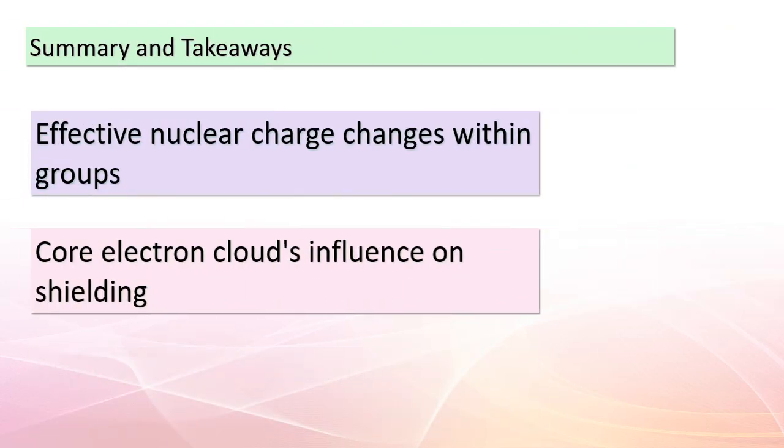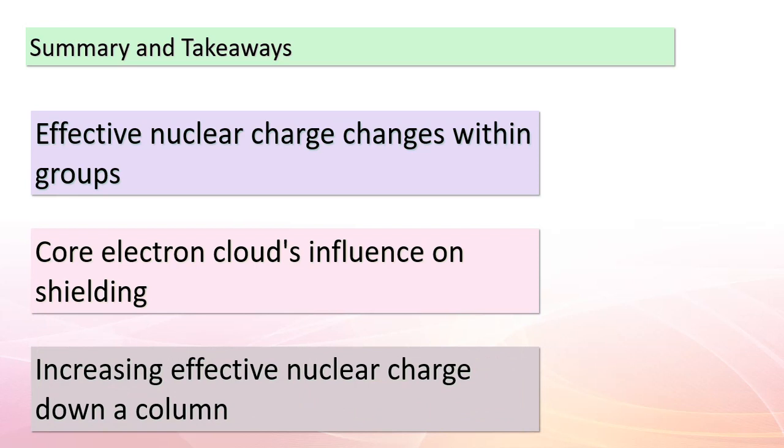Marvelous insights, my brilliant learners. Let's recap our journey through the concept of effective nuclear charge within groups of elements. We've discovered that as we move down a column, the effective nuclear charge experienced by valence electrons changes, but with less variation compared to changes across periods. This change is influenced by the core electron cloud's behavior. As the core electron cloud becomes more diffuse down a group, its ability to shield valence electrons diminishes. This reduction in shielding leads to an increase in the effective nuclear charge experienced by valence electrons.